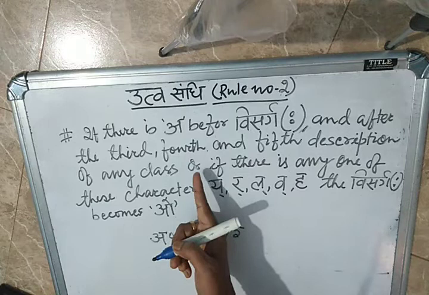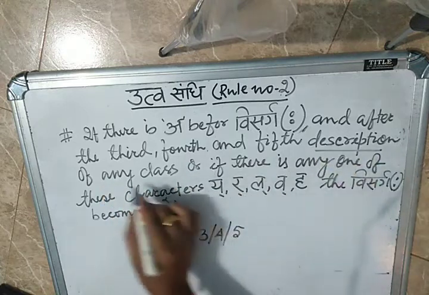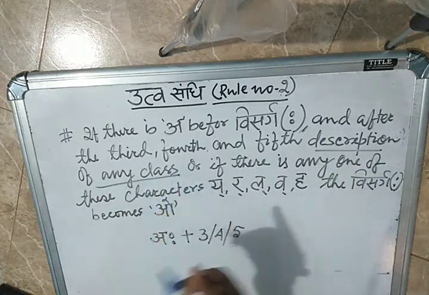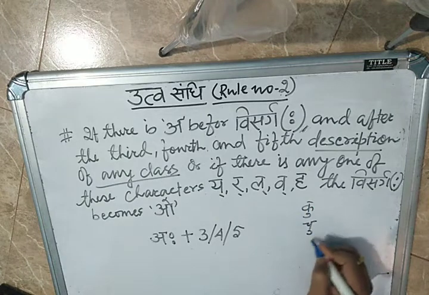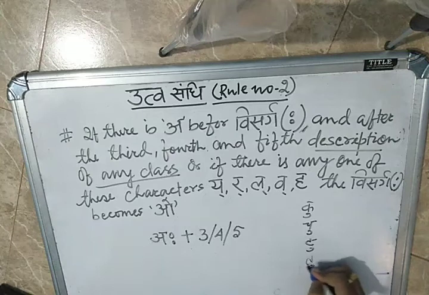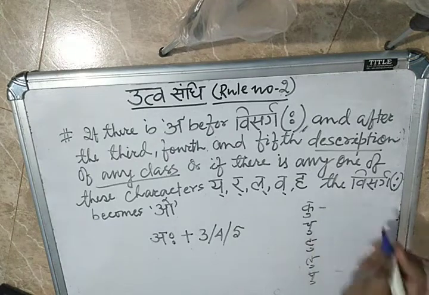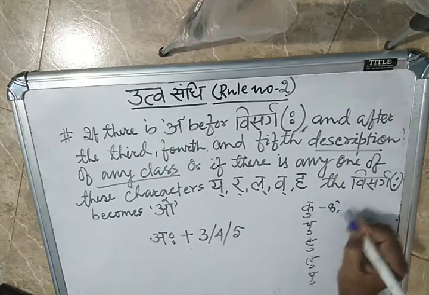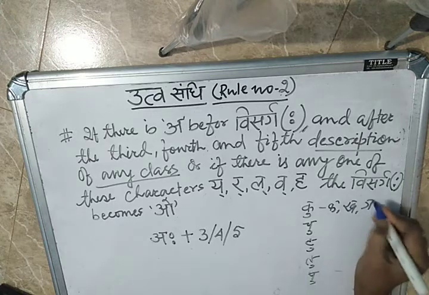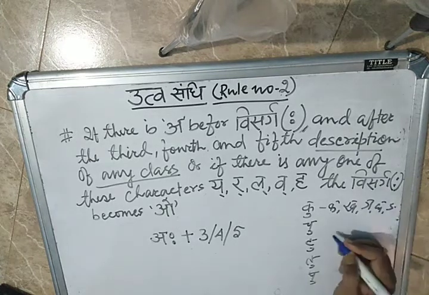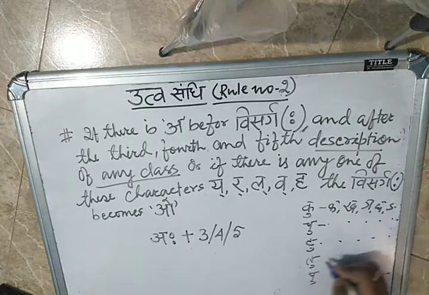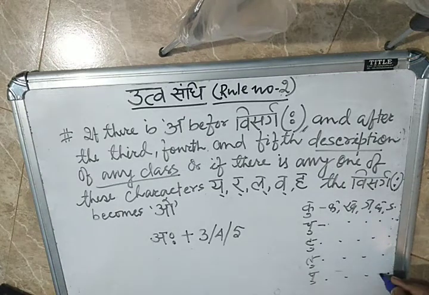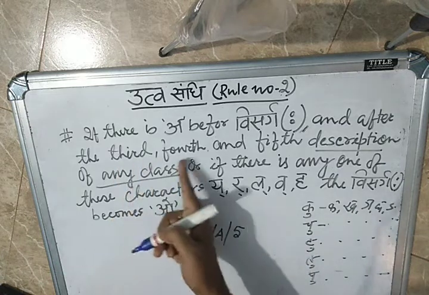What does any class mean? I told you several times: ku, chu, tu, pu. Ka, kha, ga, gha, nga. Cha, chha, ja, jha, nya. Ta, tha, da, dha, murdhanya. Ta, tha, da, dha, dantya. Pa, pha, ba, bha, ma. So that is third, fourth, and fifth.